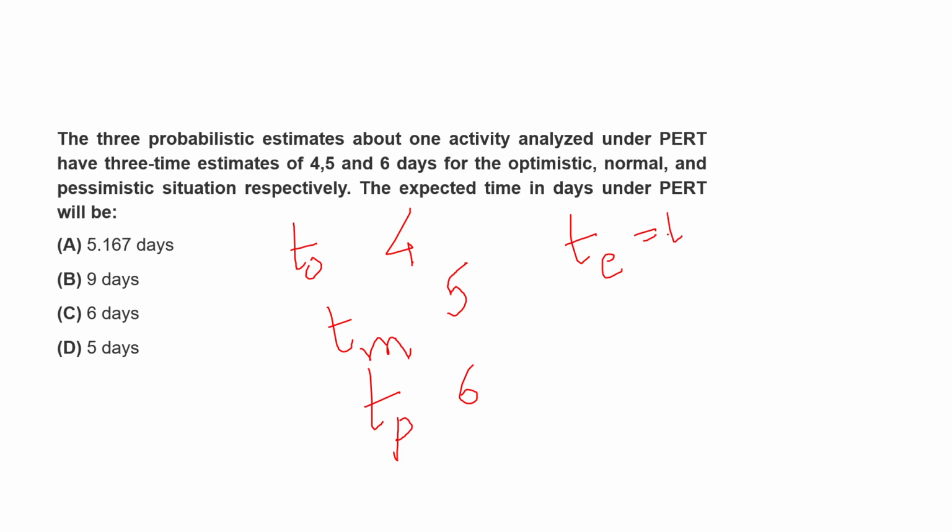The formula for the same is To plus 4 Tm plus Tp divided by 6. Alright. So this will be 4 into Tm is 20. 20 plus 4, 24. 24 plus 6 is 30. 30 divided by 6 is 5. So 5 is the answer to the question. Alright.